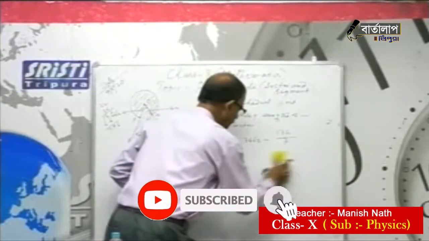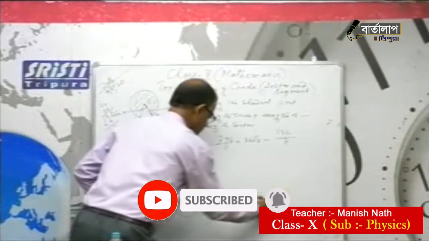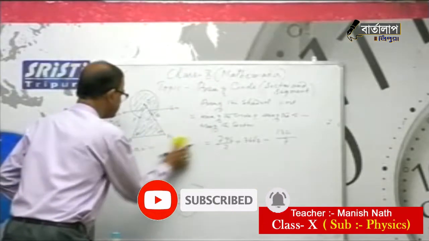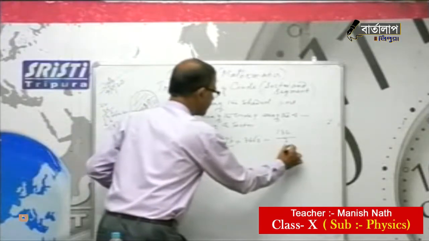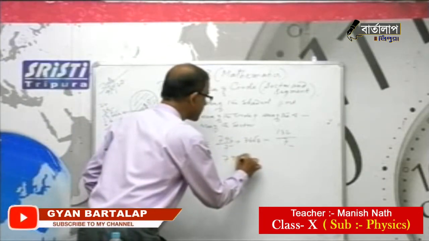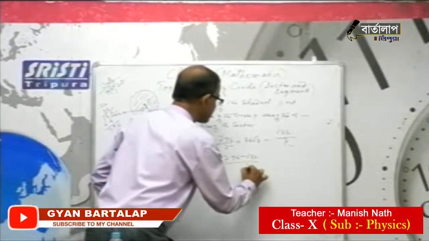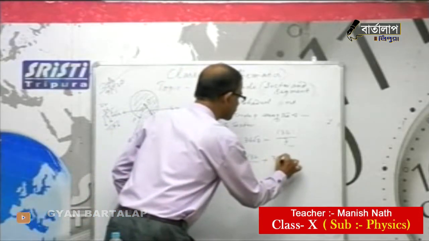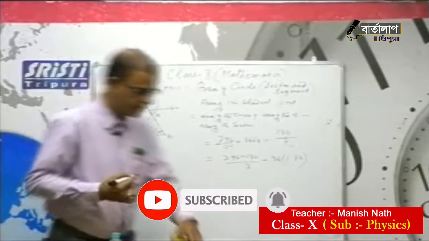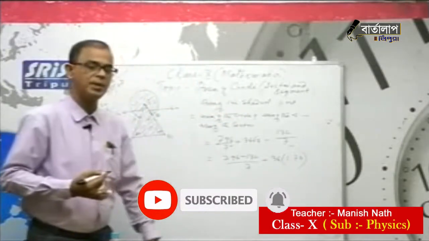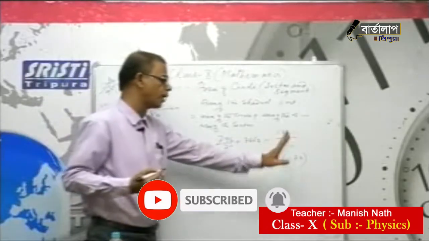Now this will be the area of the shaded part. So these two you can take together: 792 minus 132 by 7 plus 36 root 3 or 1.73. They are asking to take root 3 value as 1.73.